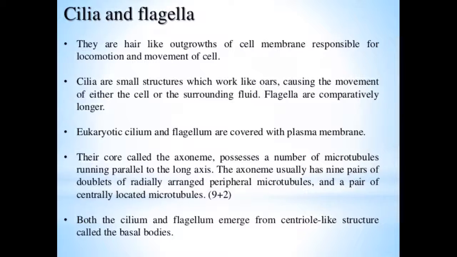Their core, called the axoneme, possesses a number of microtubules running parallel to the long axis. The axoneme usually has 9 pairs of doublets of radially arranged peripheral microtubules and a pair of centrally located microtubules, that is 9 plus 2 arrangement. Both the cilium and flagellum emerge from a centriole-like structure called the basal body.